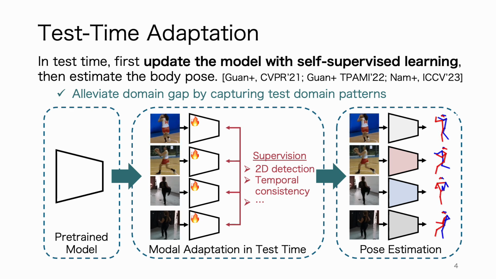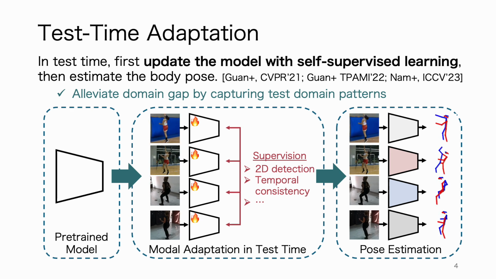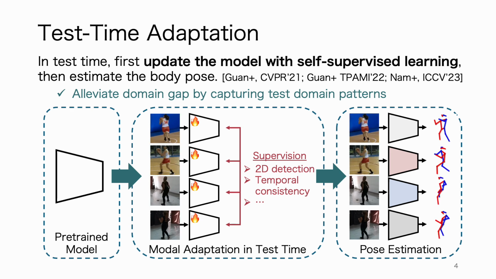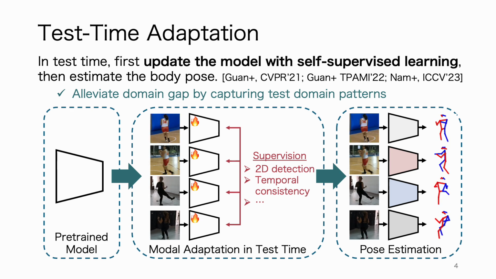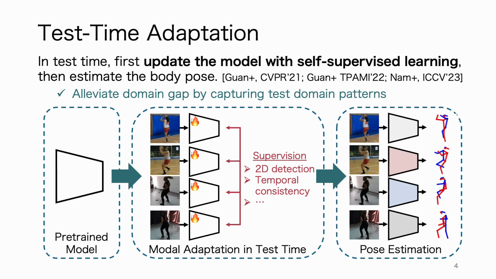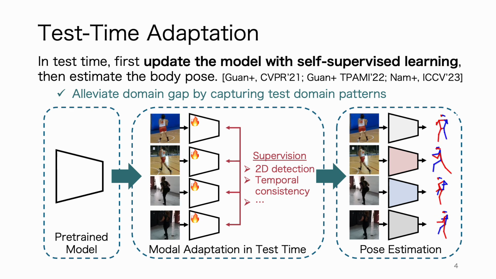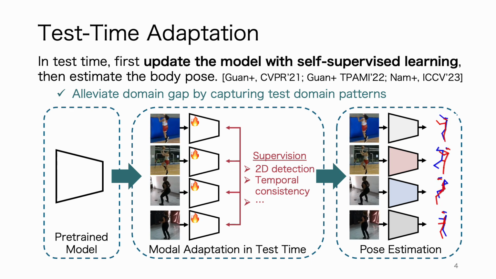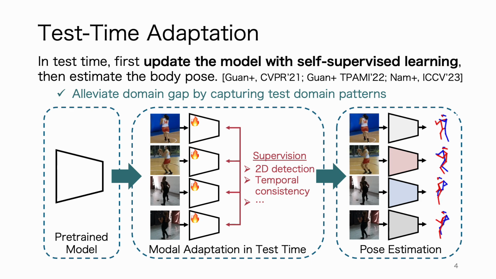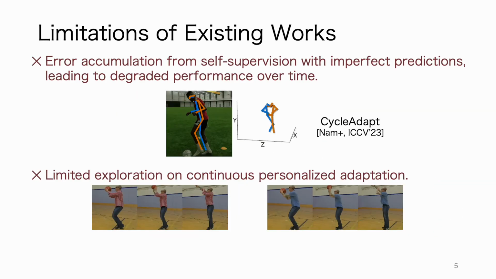The adaptation process leverages supervision signals such as 2D joint detections or temporal consistency in human motion, thus capturing test time data patterns without requiring access to 3D ground truth. In this way, test time adaptation effectively mitigates the domain gap for enhanced performance.